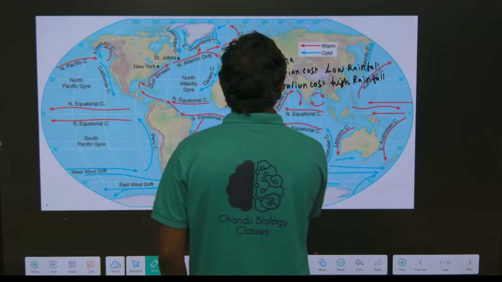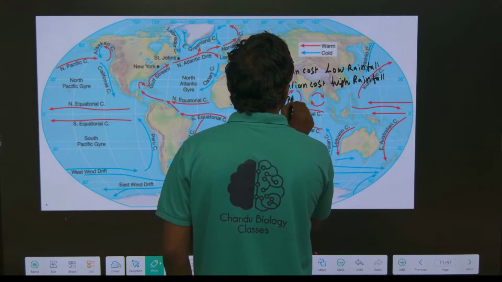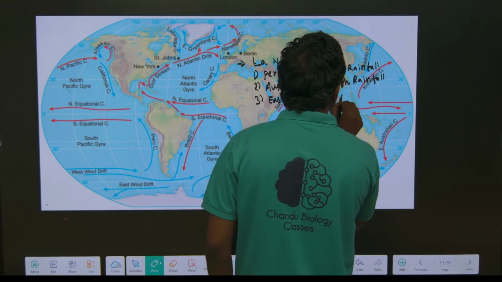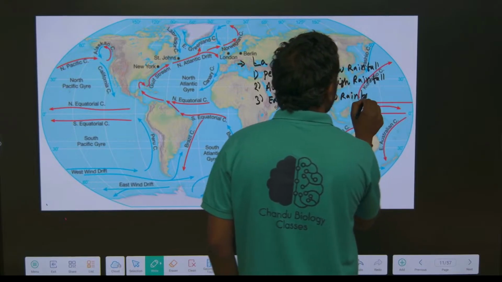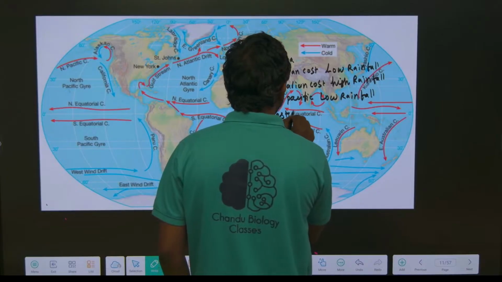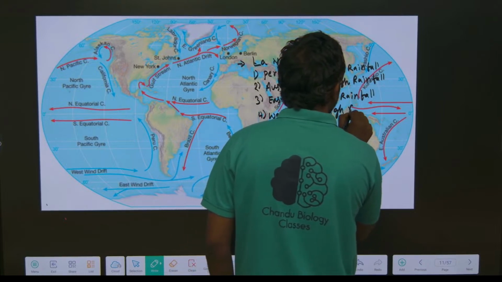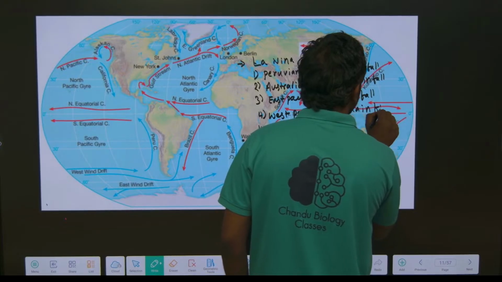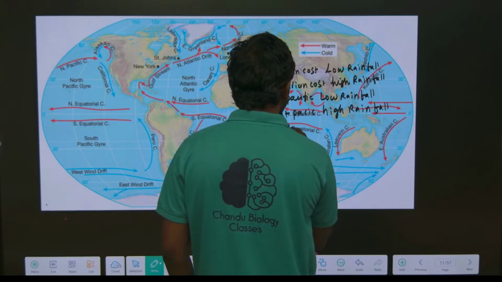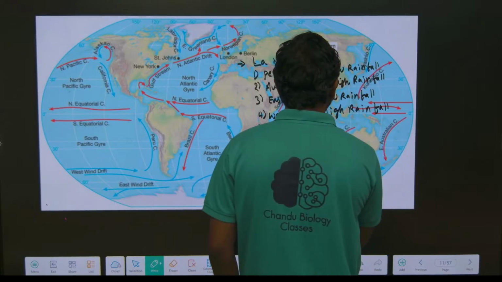They can ask you in this way: East Pacific, low rainfall. West Pacific, high rainfall. And the Indian coast, we can call the Coromandel coast: high rainfall.